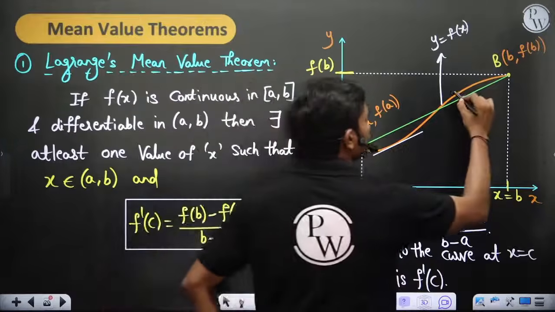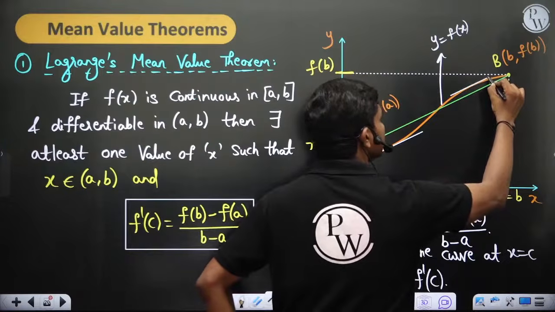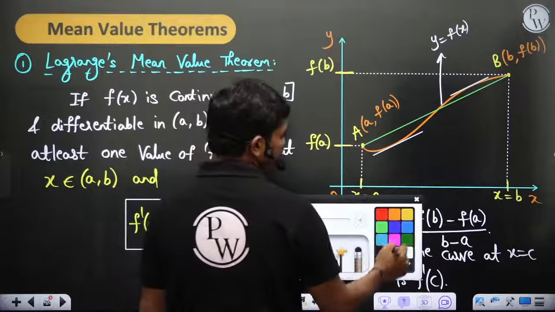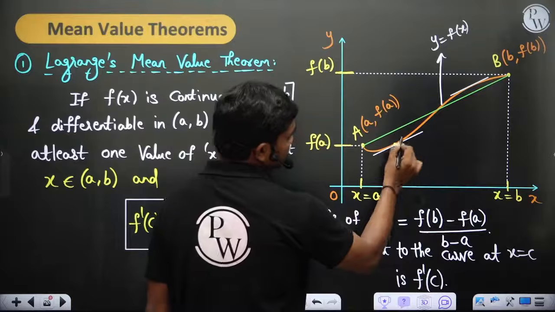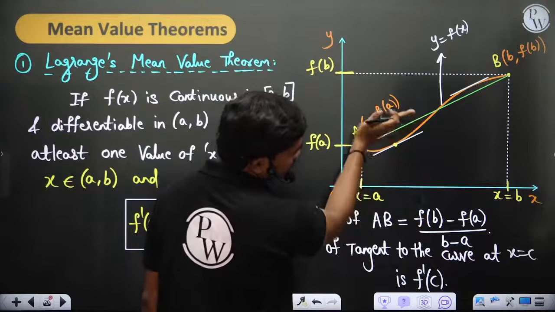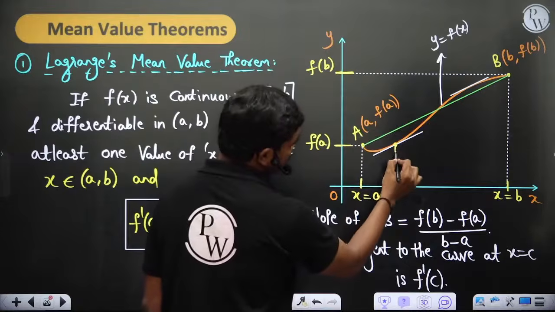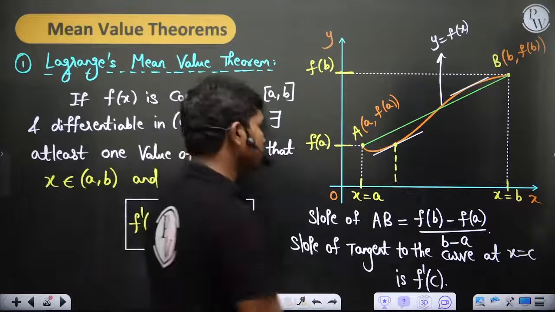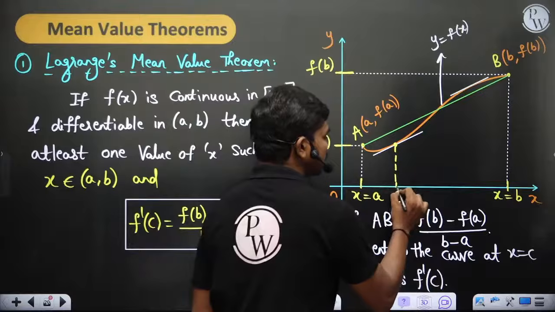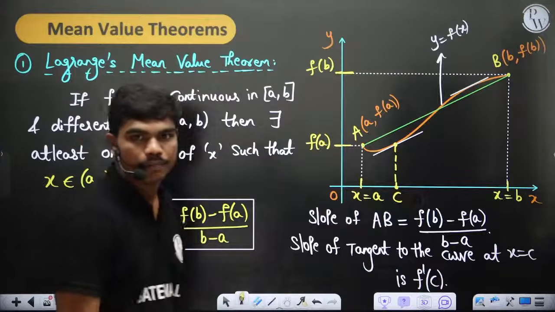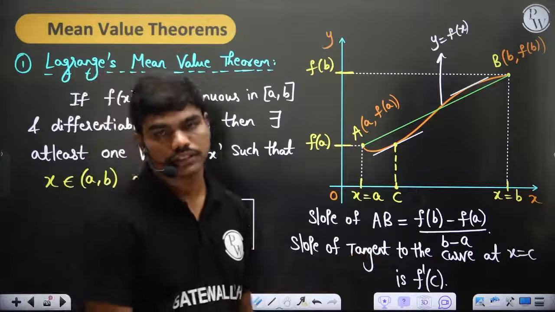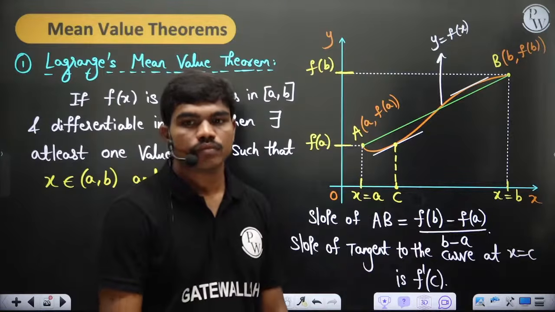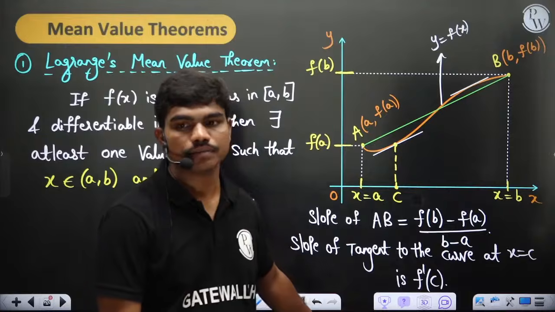Maybe you can have two, you can have three, as many as you can have, but at least there will be one point. Like for example, you see here at this point the tangent is parallel. This line AB and this tangent both are parallel, and this point is C, of course. Clear? So this is 2. Fine.